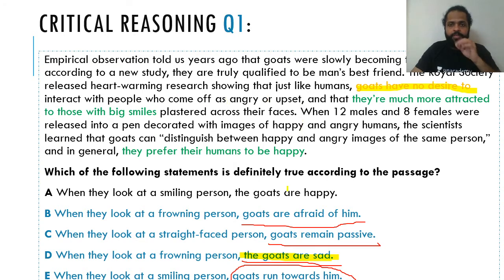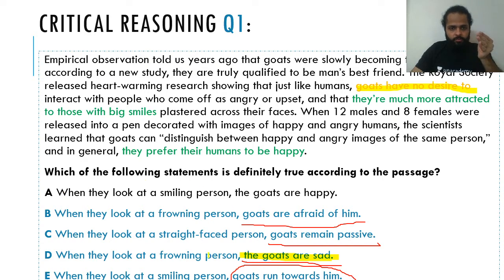Although I agree that goats having no desire and goats being sad are not the same. Okay, just stay with me. So option D, if there is anything that supports it, it is this, although that also does not support it enough.